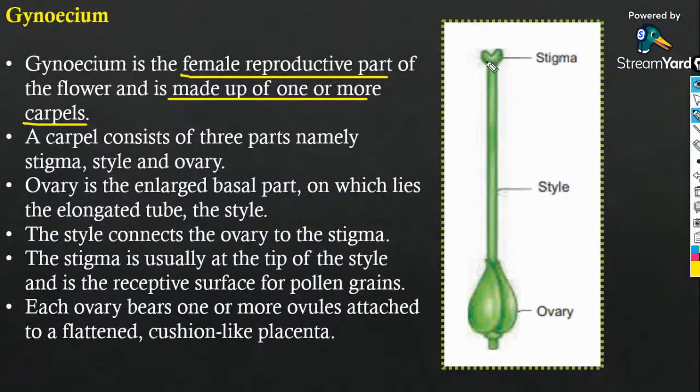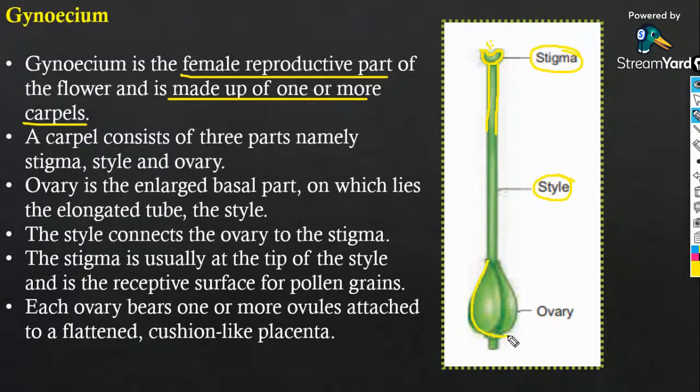We have already studied that the part designed for the landing of the pollen grain is called the stigma. The stigma is the first part of the gynoecium where the pollen grains would get landed. And there is a long slender part through which the pollen tube will be carried, such part you will call the style.